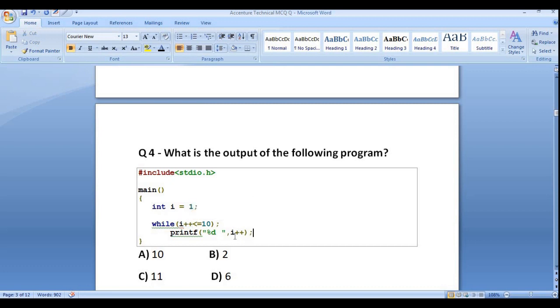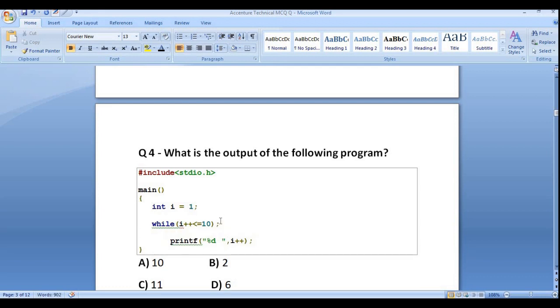Each and every time it will check the value of i, but we are printing this value outside the while condition. That means it will print the value of i only once, because we are not putting this print statement inside a bracket.